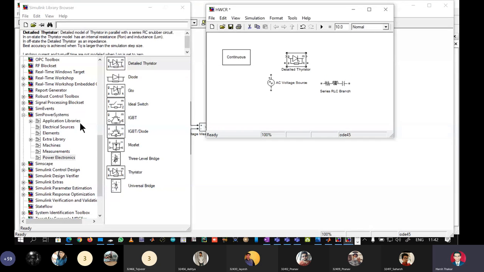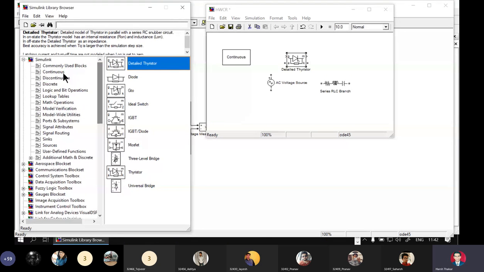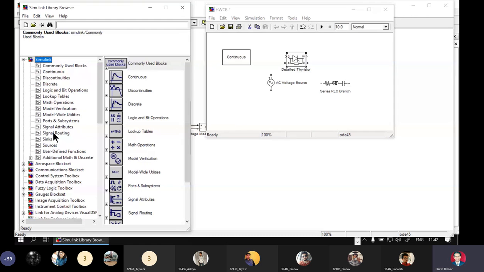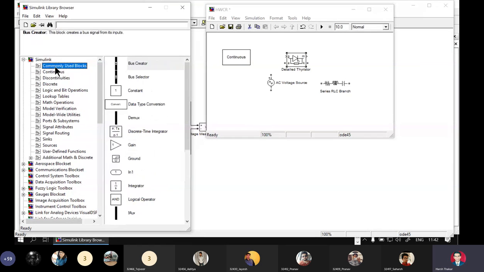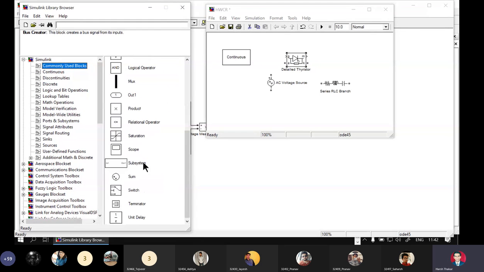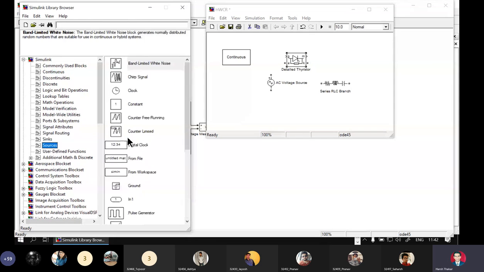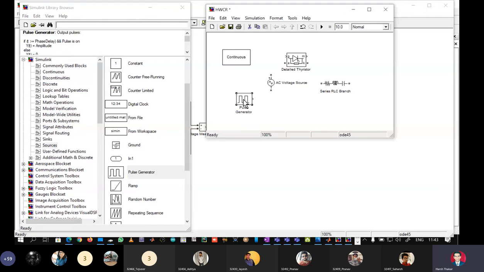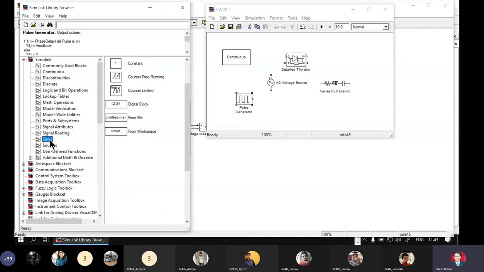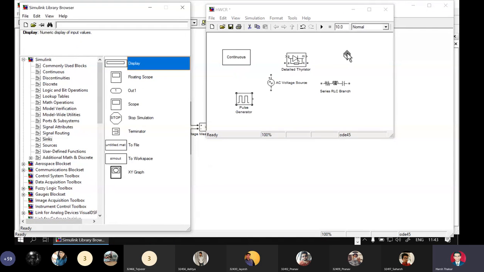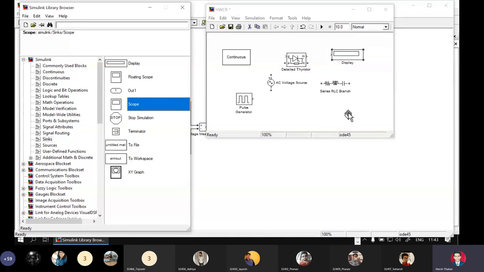SCR, pulse generator, sinks, you have a display, you have a scope,